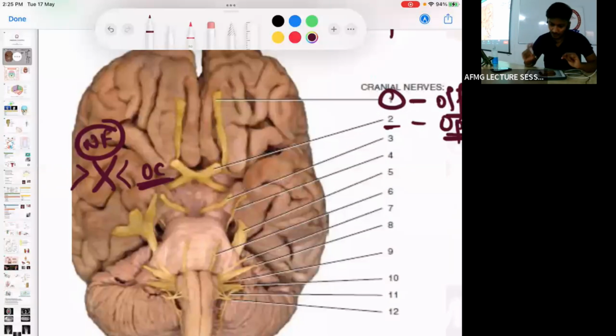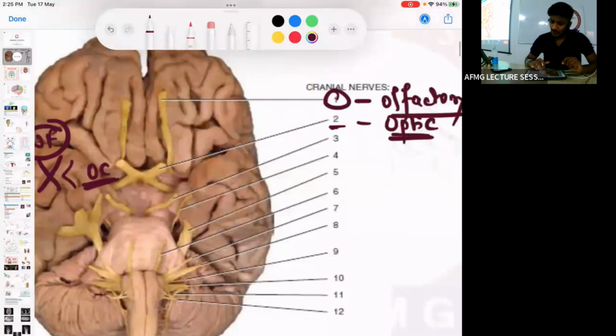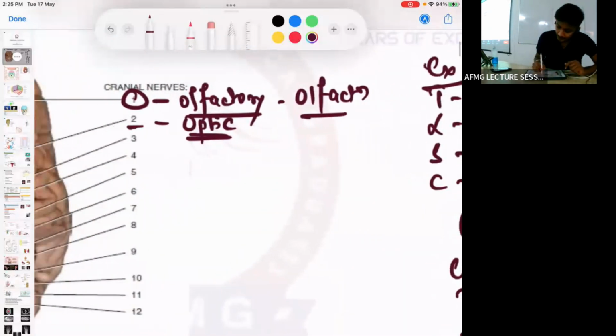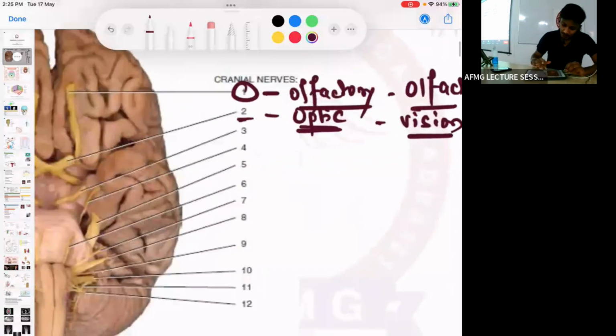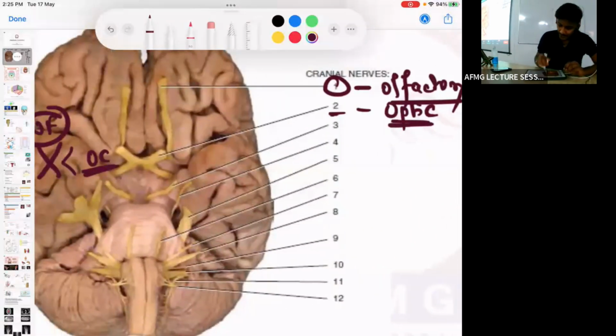Remember, which fibers cross? The nasal fibers cross at the optic chiasma. So the optic nerve is responsible for vision. Then the nerve that you can see behind the optic nerve, which arises here, is known as